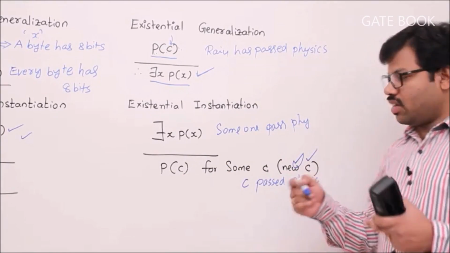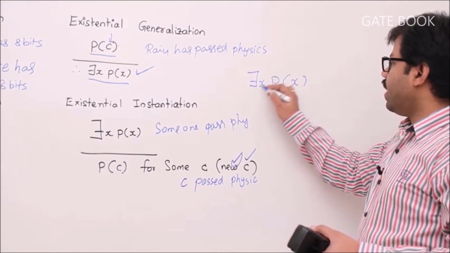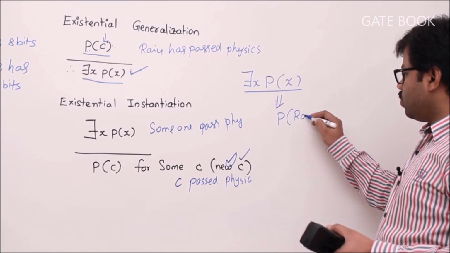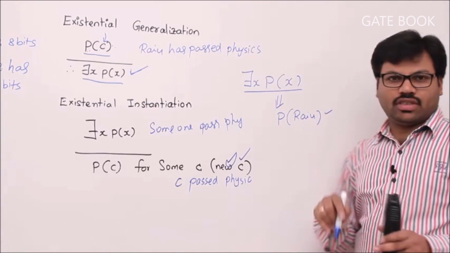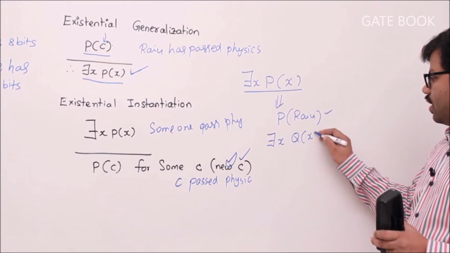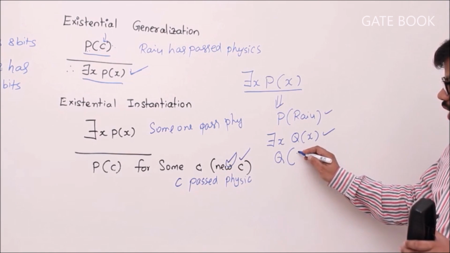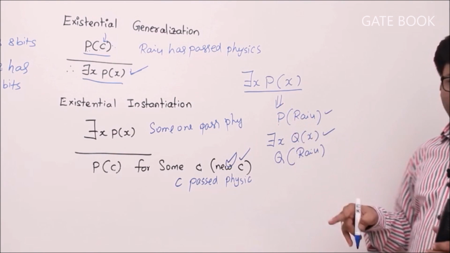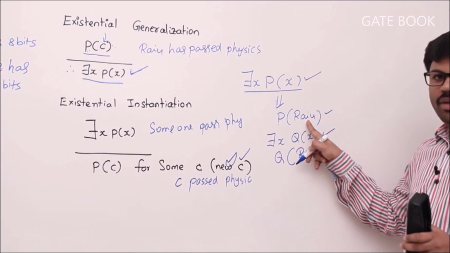What is the mistake commonly people make? There exists x P of x, let's say. Whenever there exists x P of x is true, if you conclude that Raju passed physics exam, P of Raju, yes, you can conclude. Then Raju is a new person. Now in the proof, again, if there exists x Q of x is given, then you can say Q of Rani rather than Raju. Why? Because we should take a new constant. If you take the old constant Raju, then Raju already has this property.